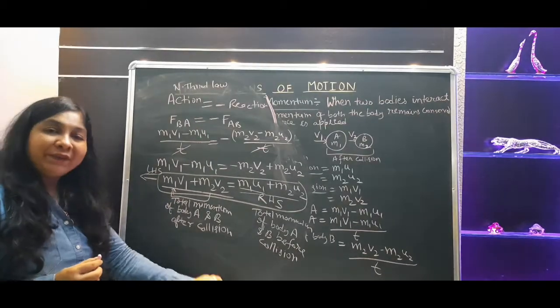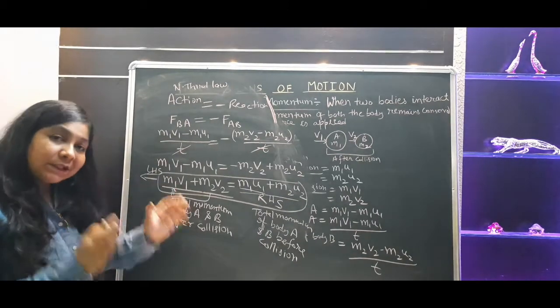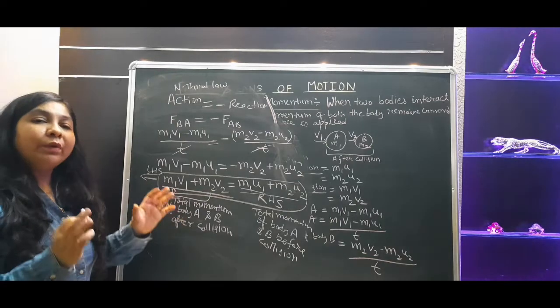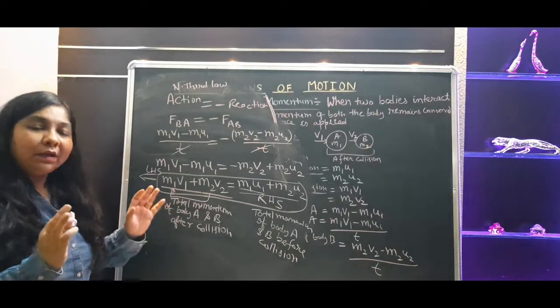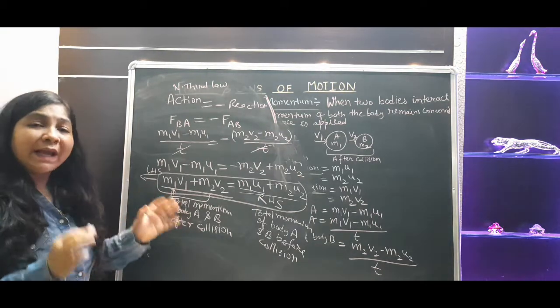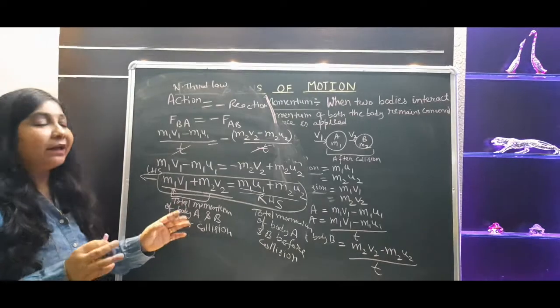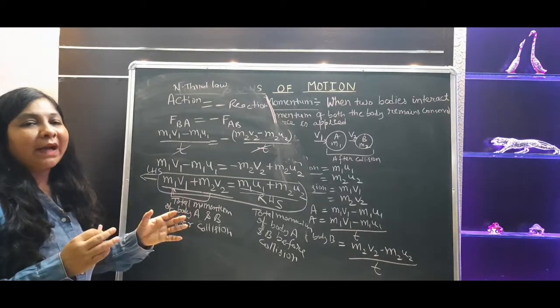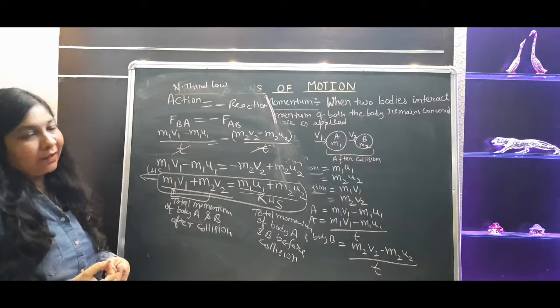Why? Because what we explained there, the total momentum of both the bodies remains conserved when they collide with each other without application of any external unbalanced force. So here we are not applying any unbalanced force, because whatever changes that you observed in body A and B are done by body A to body B or body B to body A only. Got it?